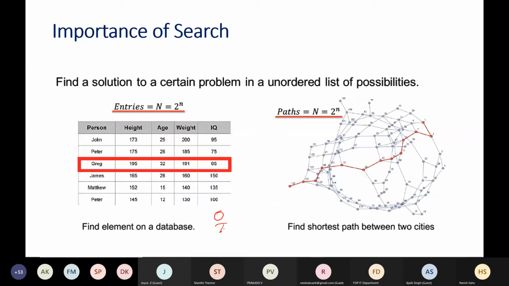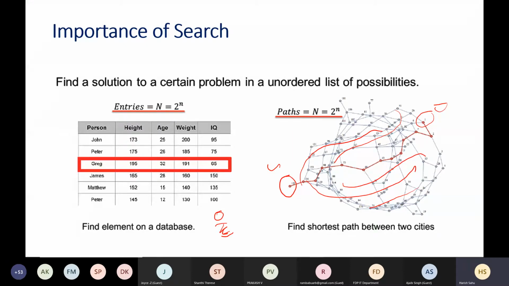Same kind of thing here. Let's suppose there are capital N paths between this source and destination. This is your source and this is your destination. If you want to go from here to here, then there will be a total of N paths. And you want to choose the shortest one, or cost-wise, time-wise, or on any other parameter on which you want to sort it.